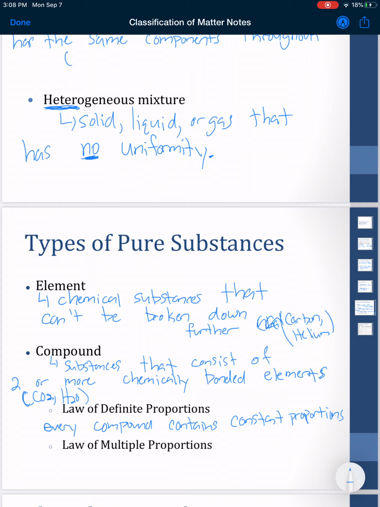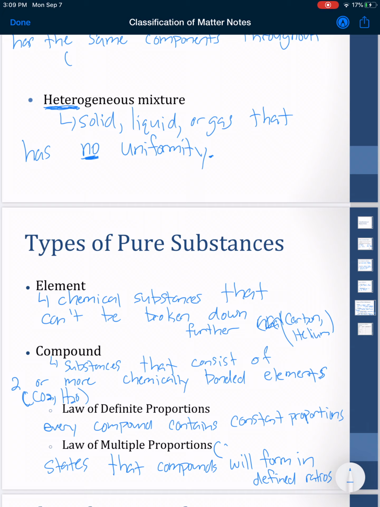The law of multiple proportions is pretty similar. Let me write this in here. The law of multiple proportions states that compounds will form in defined ratios.